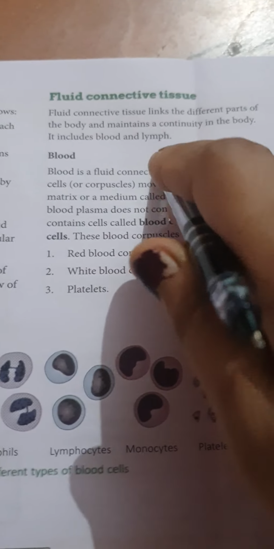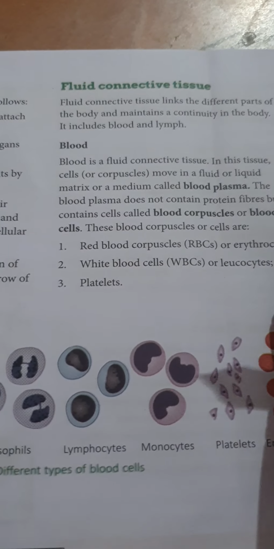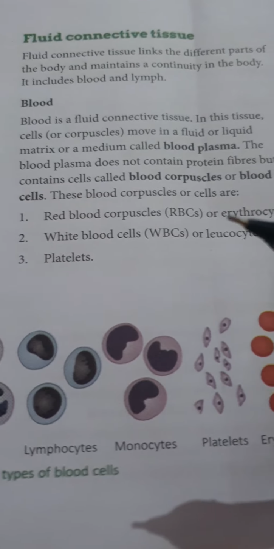It includes blood and lymph. So fluid connective tissue includes blood and lymph.